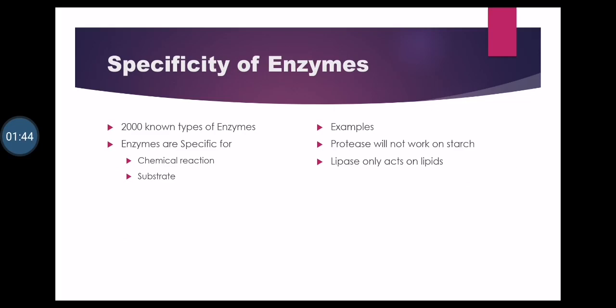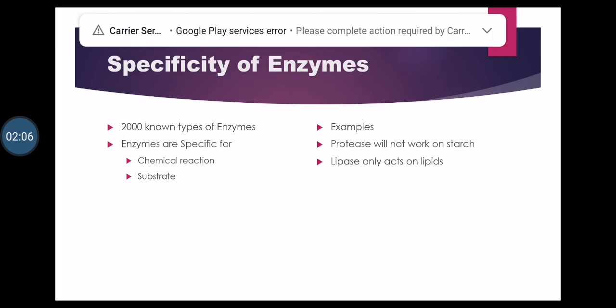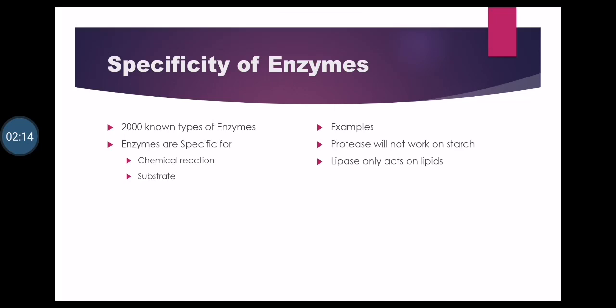Almost 2000 known types of enzymes exist, and each enzyme is specific for a particular type of chemical reaction, and enzymes are also specific for their substrates. Different types of chemical reactions occur in living organisms, like digestion, cellular respiration, and excretion. In all these reactions, different types of enzymes are involved, and each chemical reaction has a particular set of enzymes. Similarly, each enzyme binds to a particular substrate.